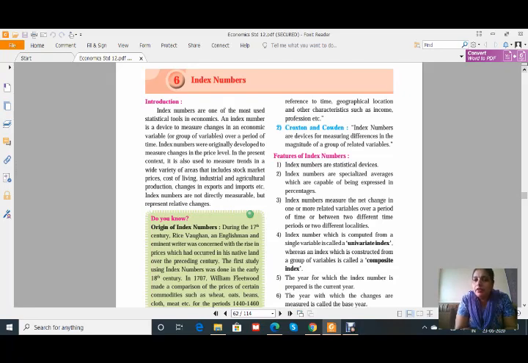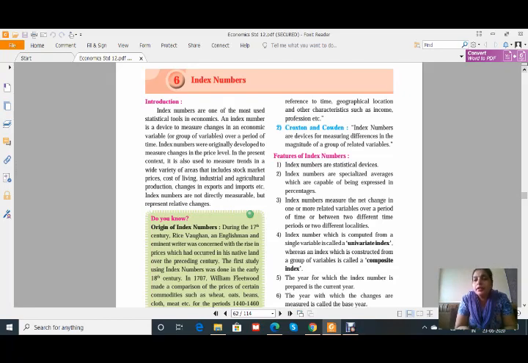The next definition is given by Croxton and Cowden. Index numbers are devices for measuring differences in the magnitude of a group of related variables. One thing we should remember, that whatever the group of variables is there, the changes in those variables are calculated here with the help of index numbers. Let us see the features.